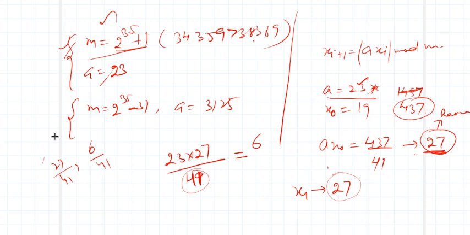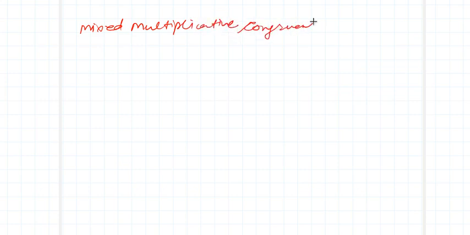Okay. Then there is another method that is known as the mixed multiplicative congruential generator.